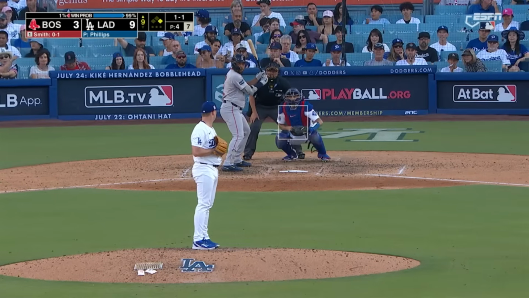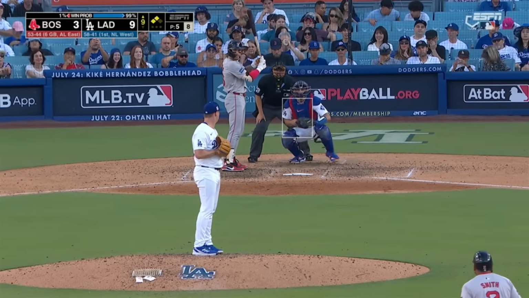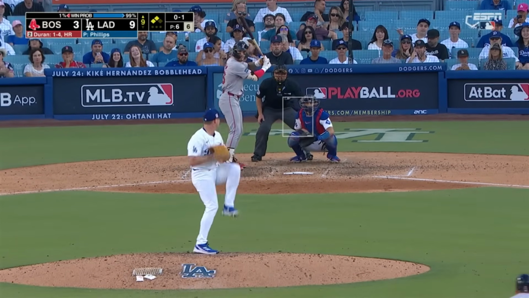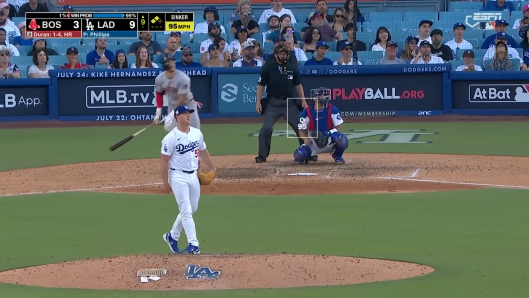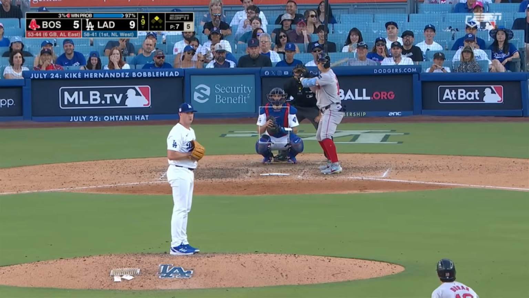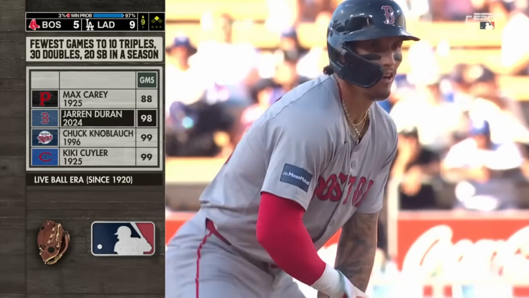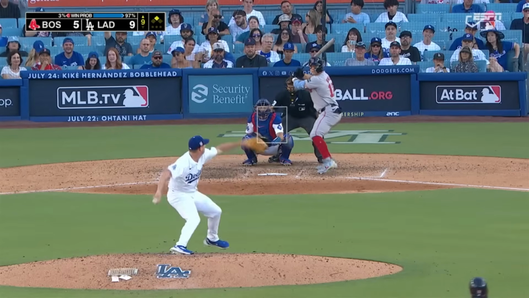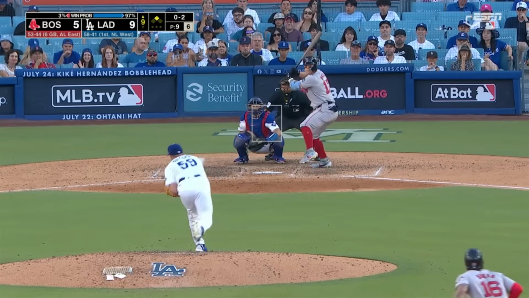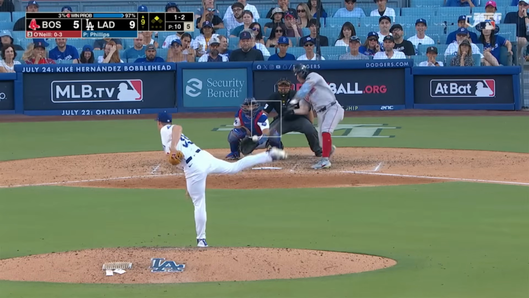Caught it. Pitchers think they threw a strike. Yes. But in the series, 5 for 35. Jaron Durant. And Durant scored. Durant's going to have a double. And Boston gets 2. And he now has 30 doubles on the season. No doubt. Fewest games to 10 triples, 30 doubles, 20. That number of triples, doubles. They developed the opposite field stuff, and he's hitting.